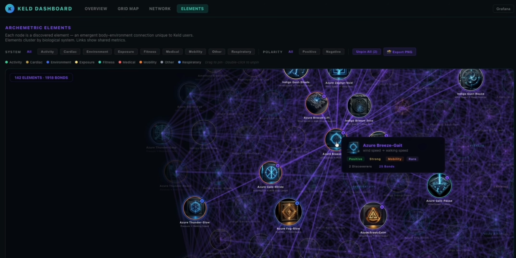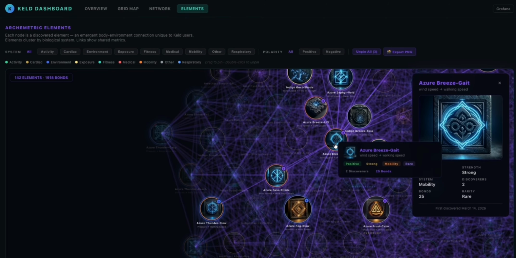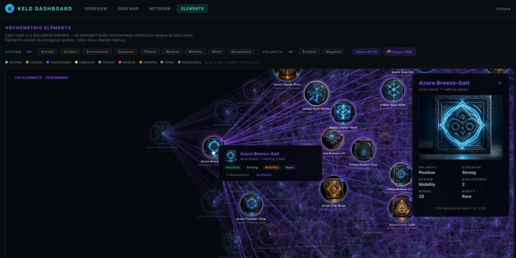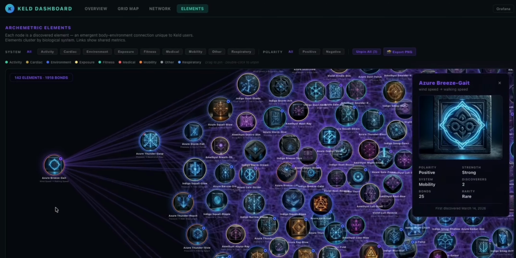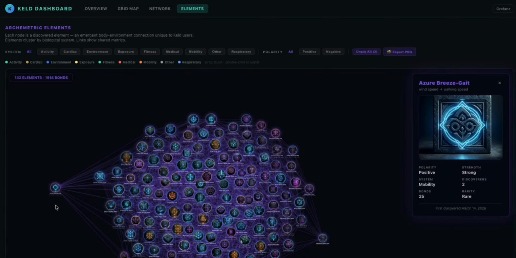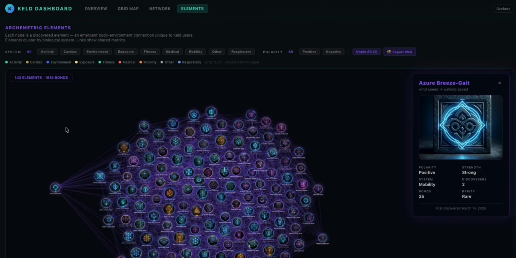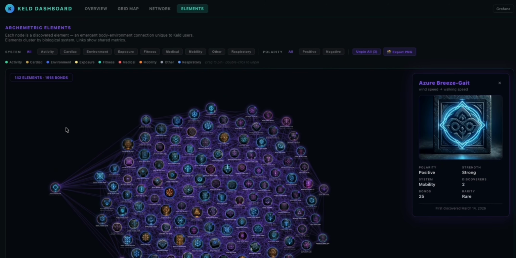Azure Breeze Gait, wind speed versus walking speed, positive, strong, and discovered by two people independently, the same pattern in different bodies in different places. You can zoom out and see the whole constellation, or zoom in and read each element's story. The map is yours to explore.